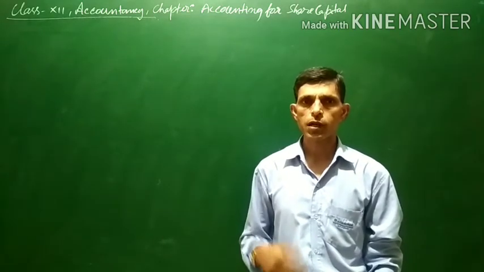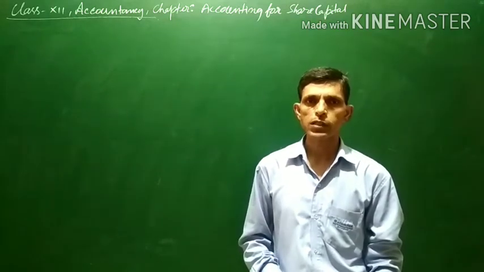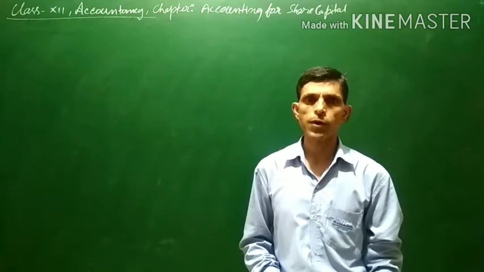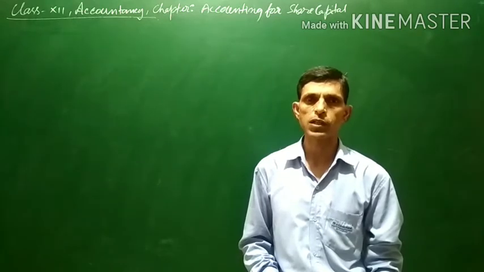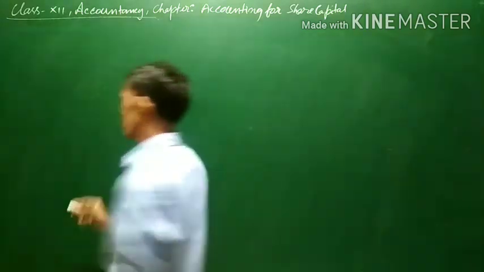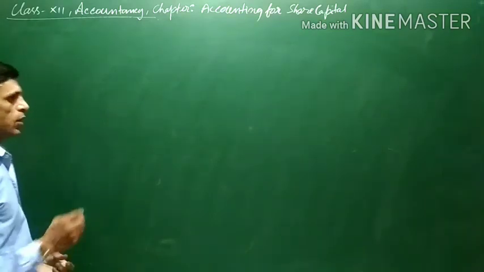Oversubscribed means the number of applications for the shares received is more than the number of shares that the company has issued. This is oversubscription. And what will happen if oversubscription happens? Let us see how the general entries will be passed in case of oversubscription.